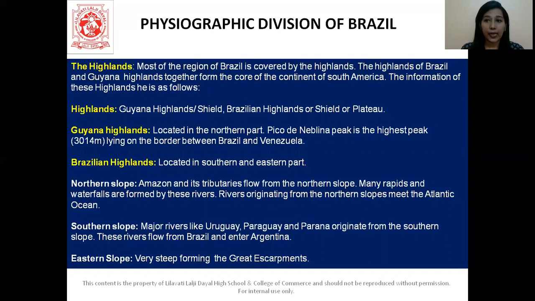All right. Then let's talk about the southern slope. There are major rivers like the Uruguay, Paraguay and Parana which originate from the southern slope. These rivers flow from Brazil and enter Argentina. Very factual, students, you just have to remember this. Then we'll talk about the eastern slope. These are very steep and they form the Great Escarpment.